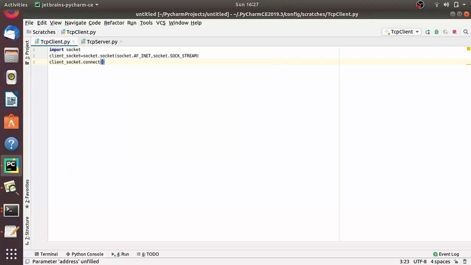So client_socket.connect, as we already know, takes a tuple of the IP address as well as the port number. Here I am connecting to the localhost, that's why I am passing the IP address as 127.0.0.1 and the port number 12345.